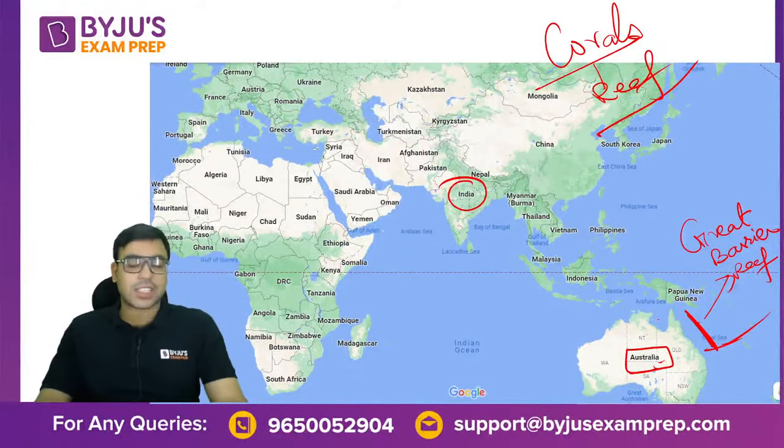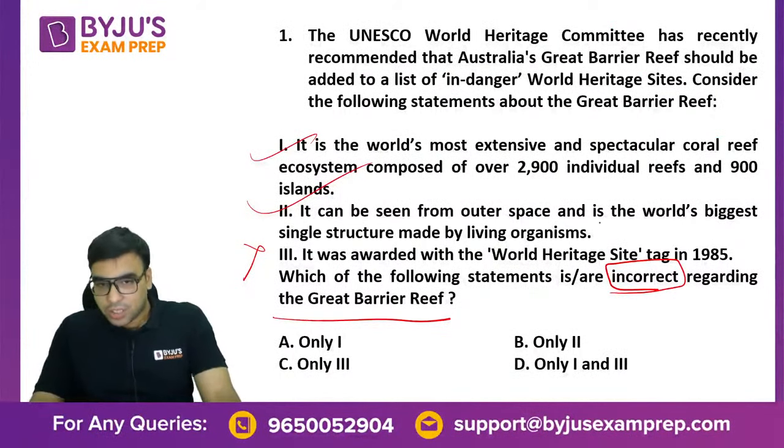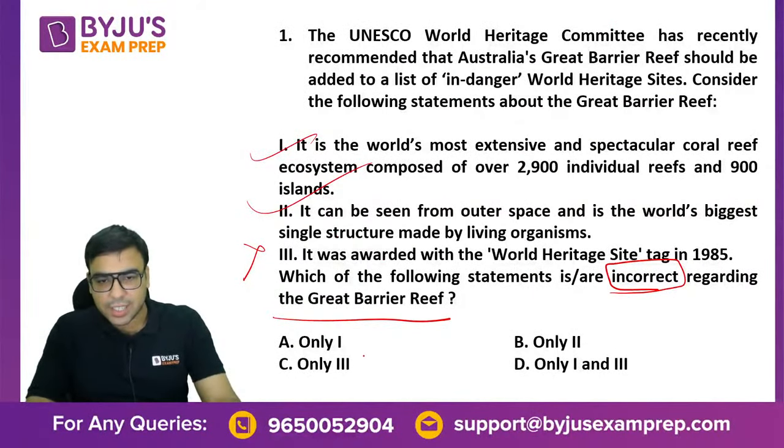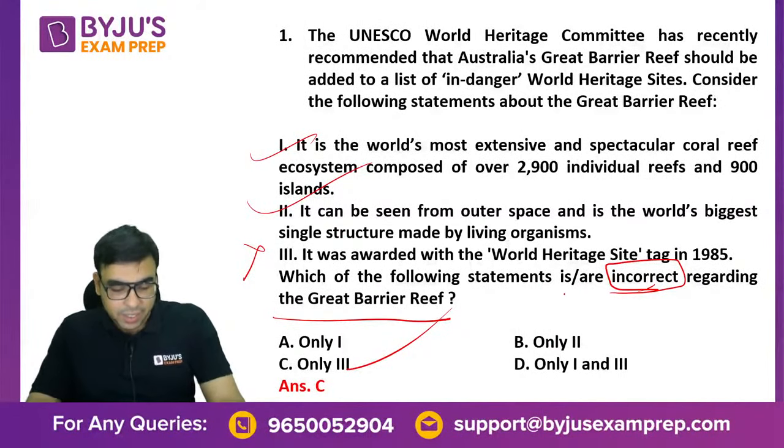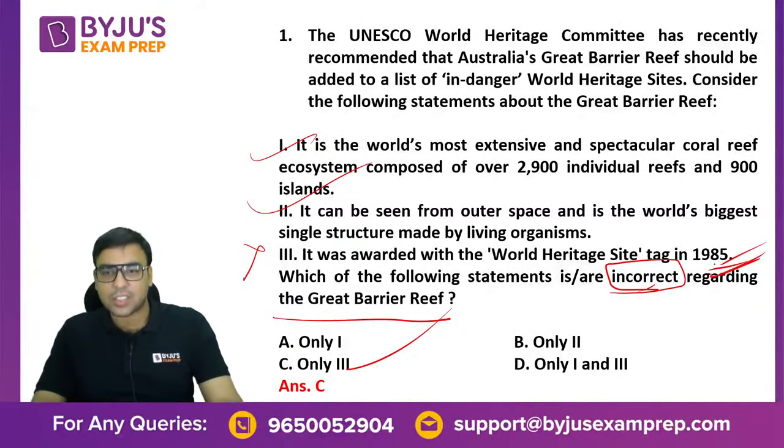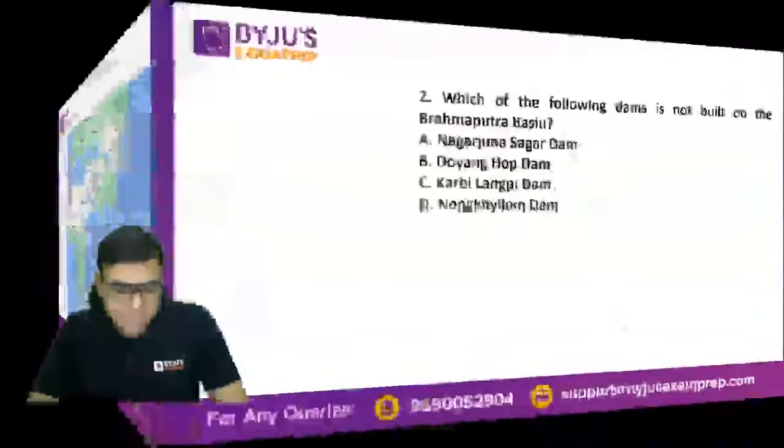So they have asked questions from the Great Barrier Reef. It's important. Go and read it, why this was an incorrect statement. So C is the incorrect statement here. Okay, so just remember it. Go and read about it. Yes, the year is different. It's not 1985. It's some other year. Yes, some people have written it even.